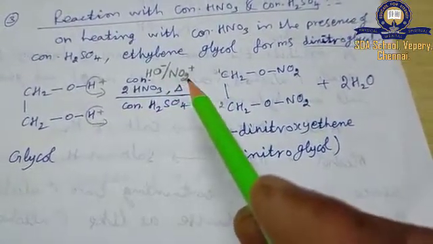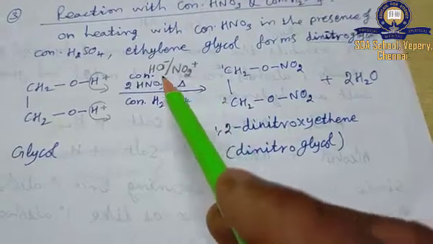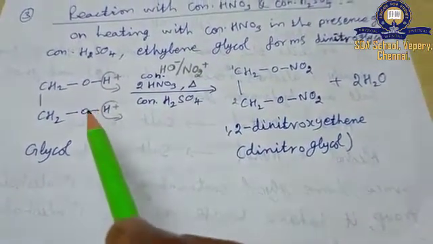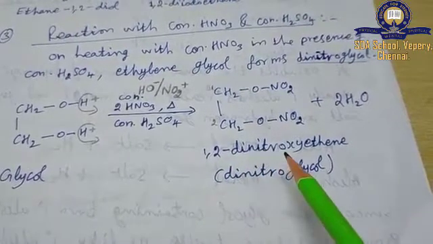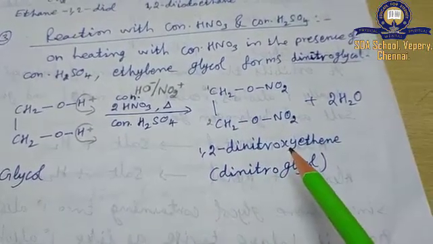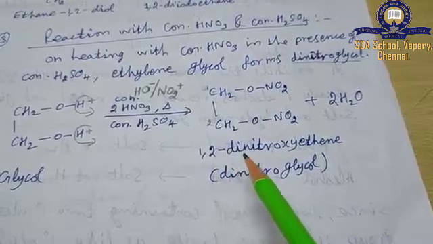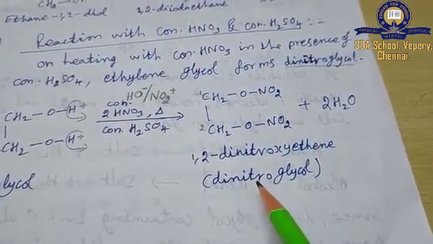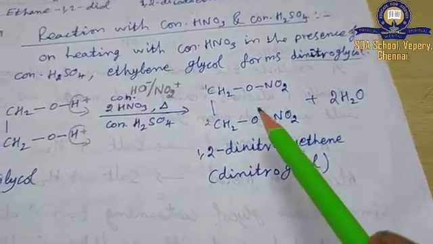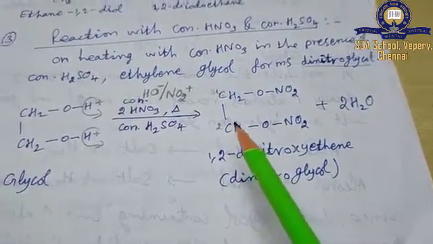Then the NO2 plus part from nitric acid is going to attach with the 2 oxygens of glycol and give you 1,2-dinitroxyethane. That is dinitroglycol. This is the compound.